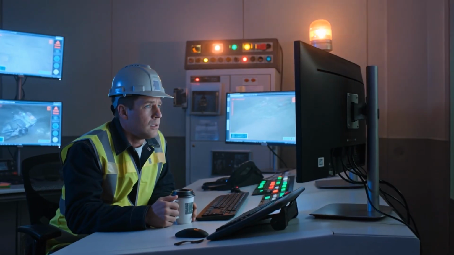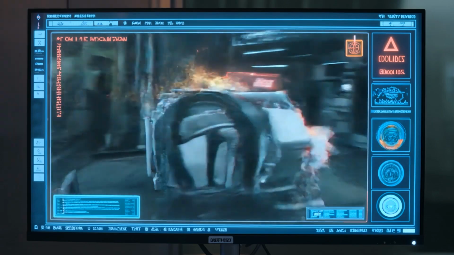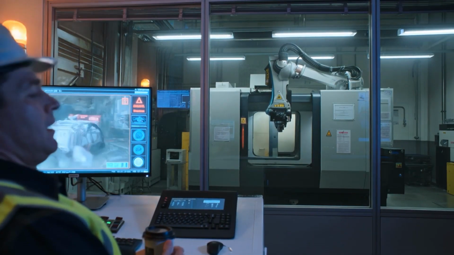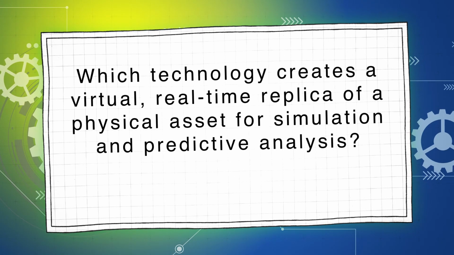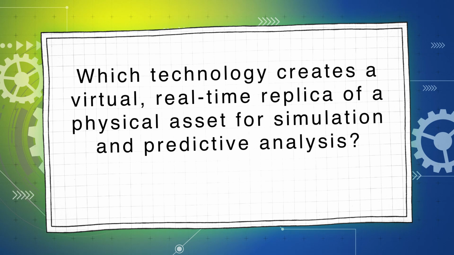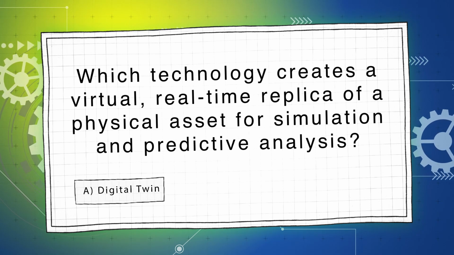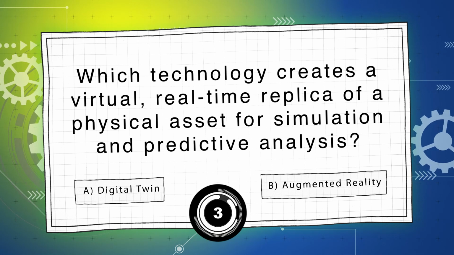A factory manager stares at a screen showing his machine's exact twin glitching through a simulated meltdown, sighing in relief that it's not the real one. Which technology creates a virtual, real-time replica of a physical asset for simulation and predictive analysis? Is it A, digital twin, or B, augmented reality?